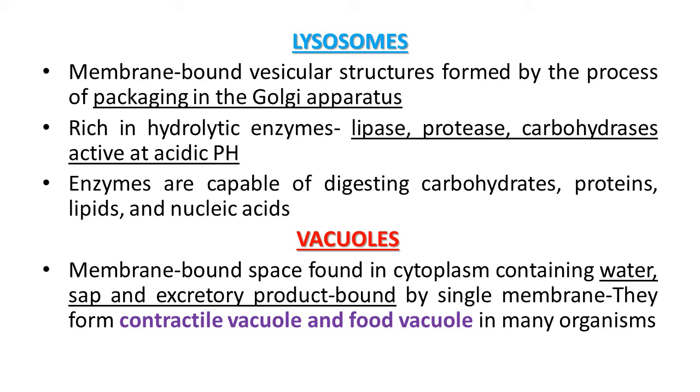In amoeba, the contractile vacuole is important for excretion. In many cells, as in protists, food vacuoles are formed by engulfing the food particles. So this way, a vacuole, which is a membrane bound space found in the cytoplasm, carries out various functions in the cell.